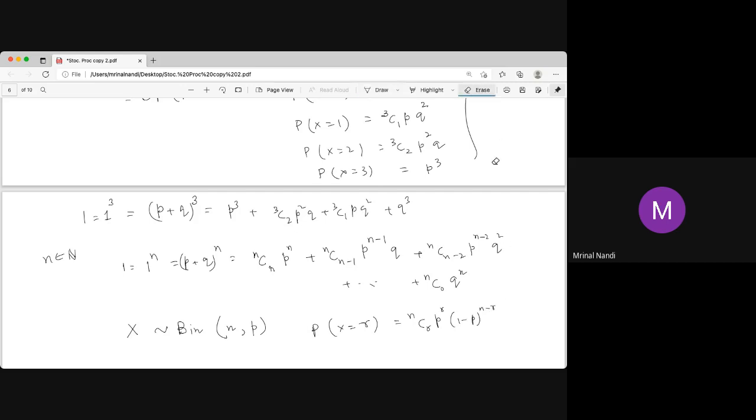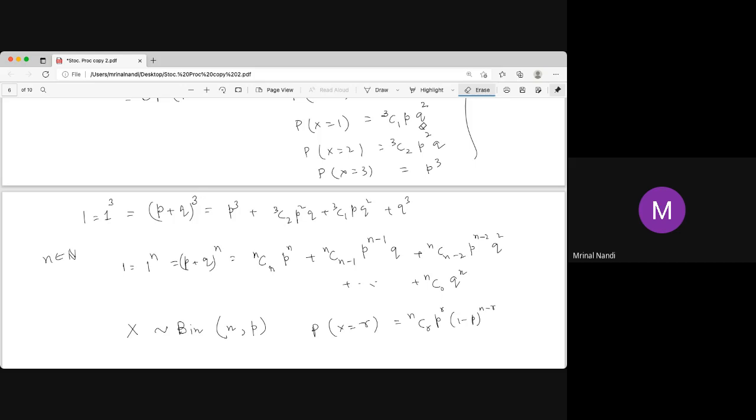So if you want to find, this is like the score, the total number of heads. Say n equal to 10, and we want to find X equal to 3. That means the number of heads is 3. What is the probability of that? We are not interested in where these 3 heads occur, whether it is HHH then TTTTTTT, or TTTTTTT then HHH. We don't want to know this. We want the whole total probability. There are nCr many, 10C3 many choices. We capture all of these together. So 10C3, p to the power 3, q to the power 7.